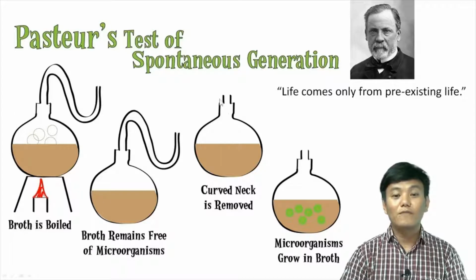But when the curved neck was removed, microorganisms contaminated and grew in the broth. So life did not originate, did not come about, from non-living matter, but it came from outside in the form of spores. So this is the experiment done by Louis Pasteur to disprove the theory of spontaneous generation.